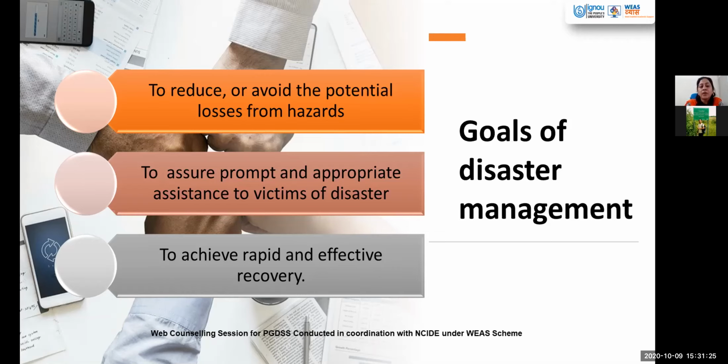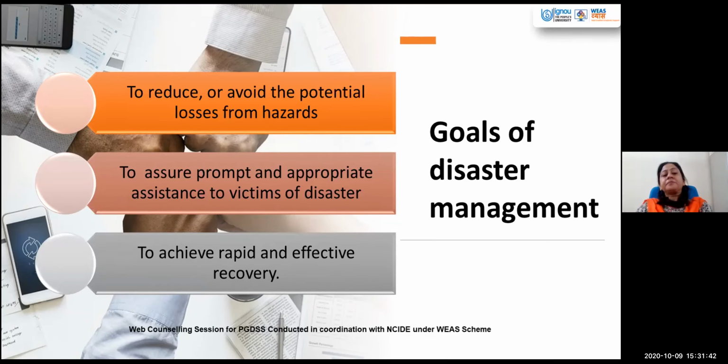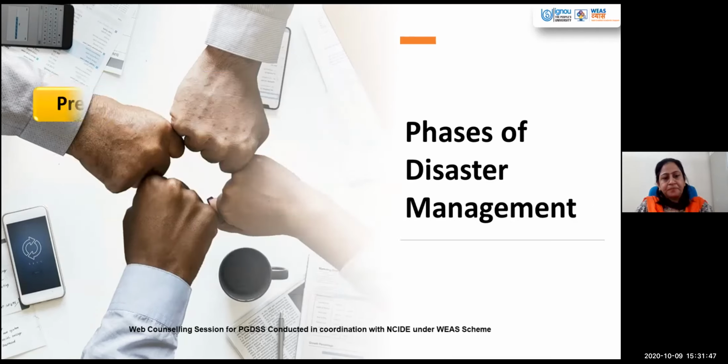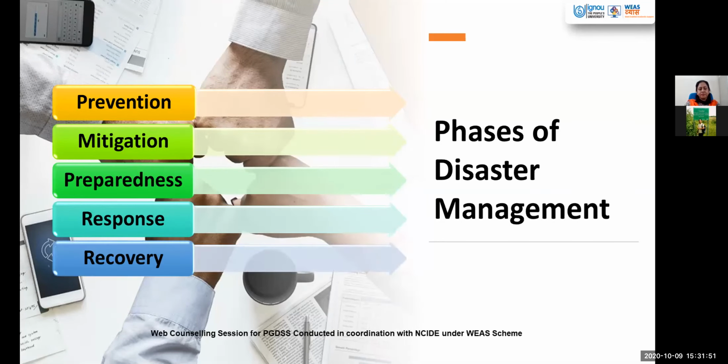This is the slogan which we always say. So we have to build again, but better, because we have seen that in case of disasters, in case of floods, if you talk about the Bhuj earthquake, if you talk about the Uttarakhand disaster which took place, we have to see that our recovery plans are very effective. So there are different phases. These are the 5 phases of disaster management.